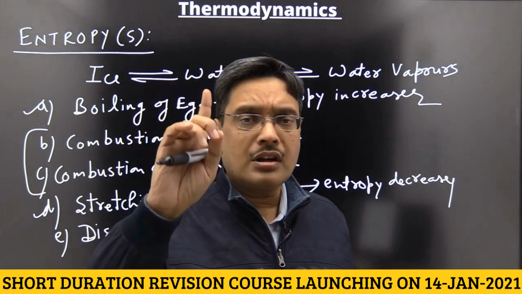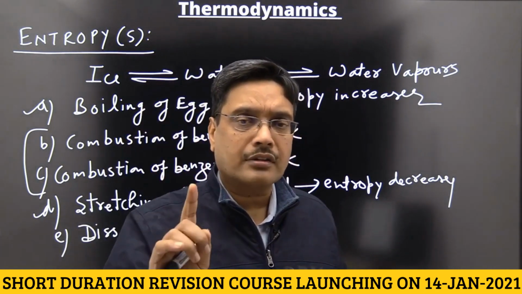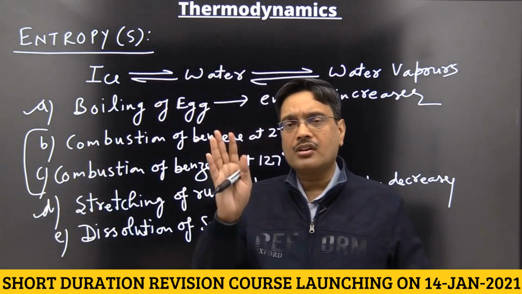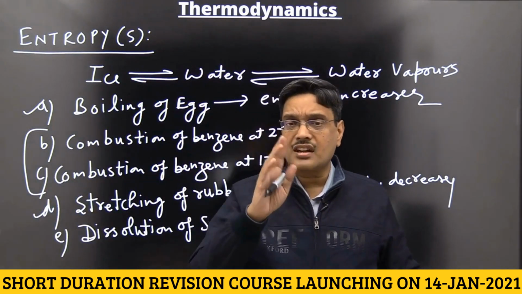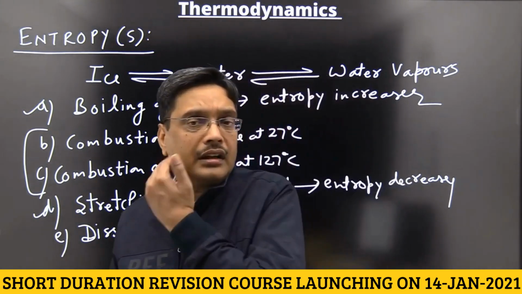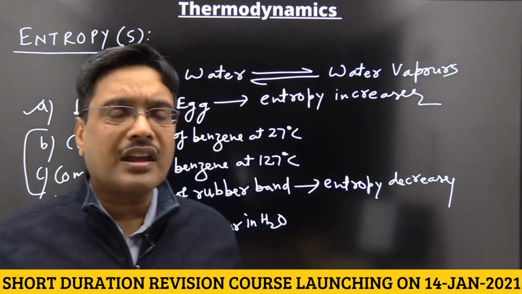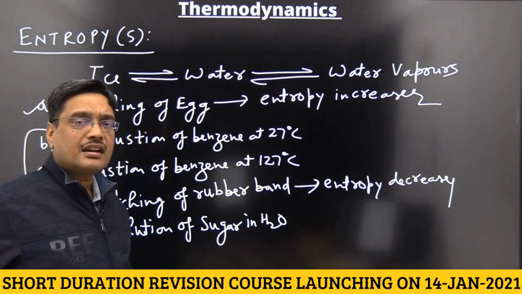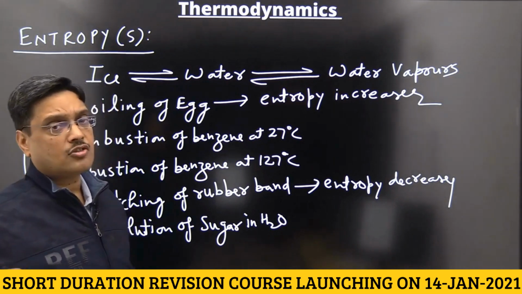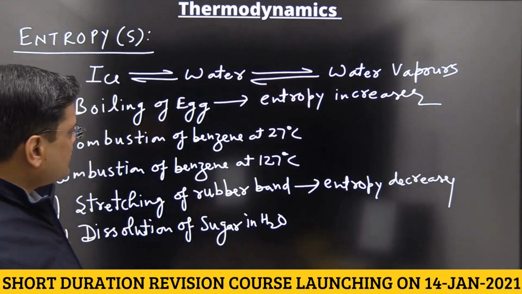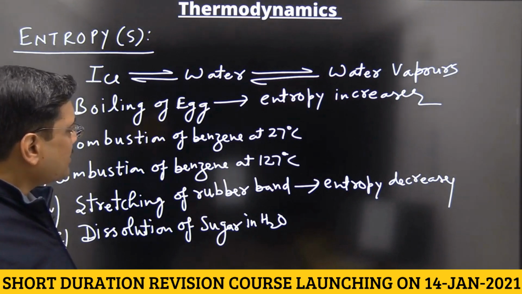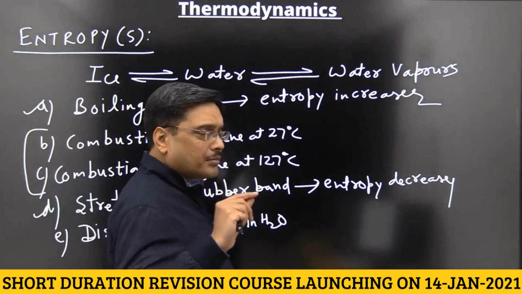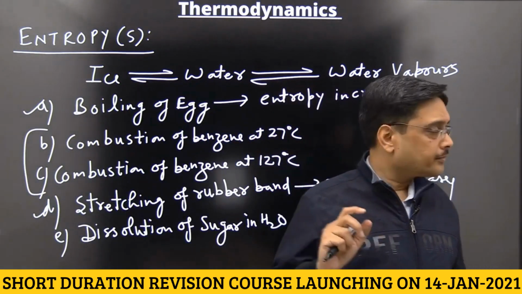Only see the number of gaseous reactants and products. If the number of gaseous molecules increases, then entropy increases, and if it decreases, then entropy decreases. See here, the boiling point of benzene is 78 degrees centigrade, for your knowledge, and the boiling point of water is 100. You already know that.